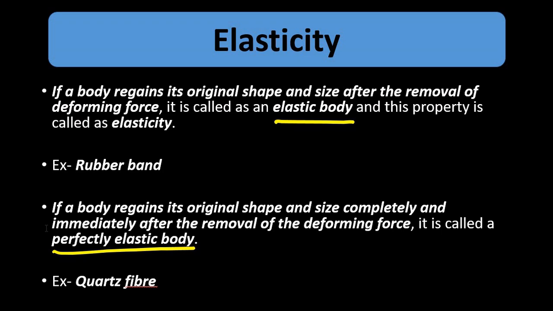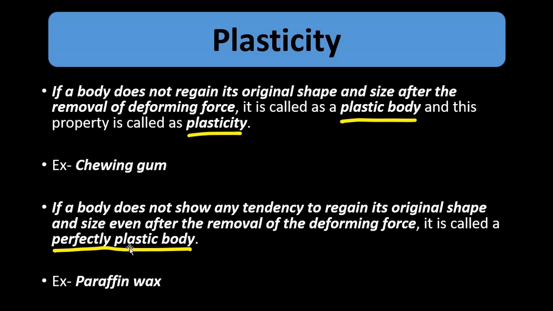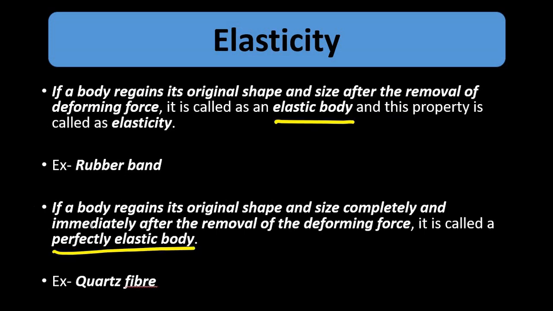So the nature of deformation gives rise to a perfectly elastic or perfectly plastic body. If the deformation is 100% and permanent, it is a perfectly plastic material, and if the deformation is 0, that is the material completely regains its original shape and size, it is a perfectly elastic body. So we will discuss more on such concepts. This is just a basic introduction.